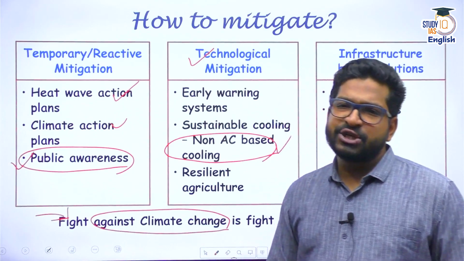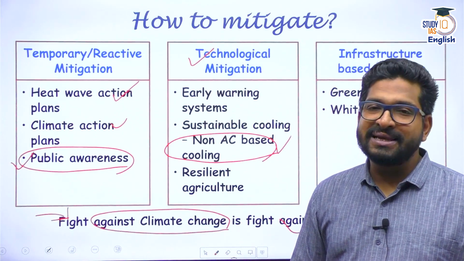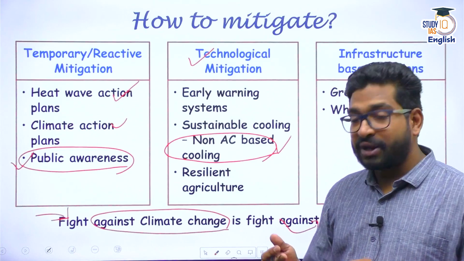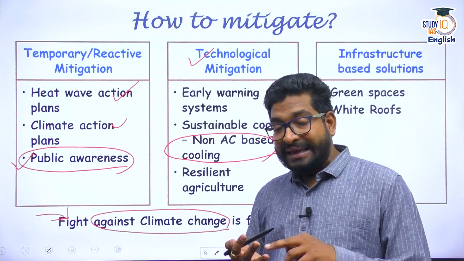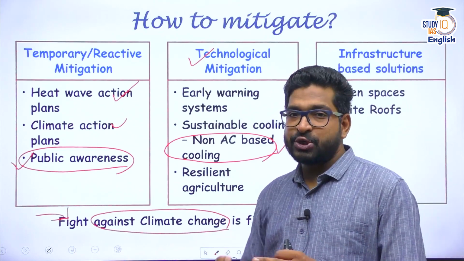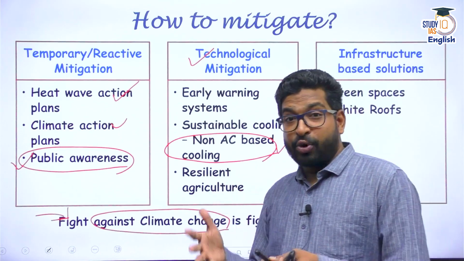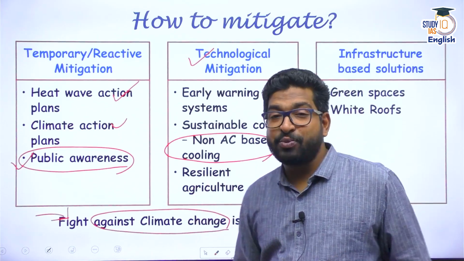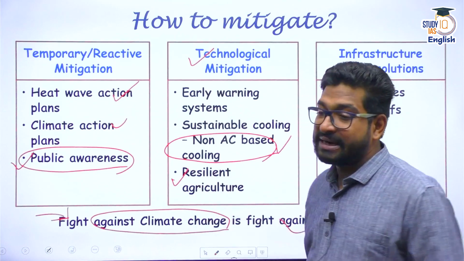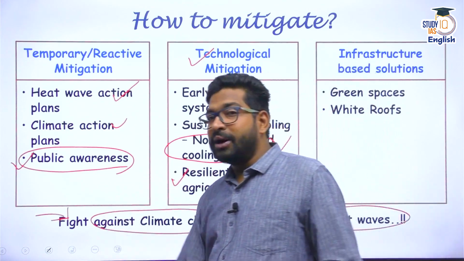Apart from that, in terms of agriculture, we need more and more resilience in our agriculture. We need water resistant crops. We need better irrigation facilities, probably go for drip irrigation, sprinkler irrigation, per drop more crop phenomena can be enhanced. More and more resilient agriculture is needed, and technology can be employed here.